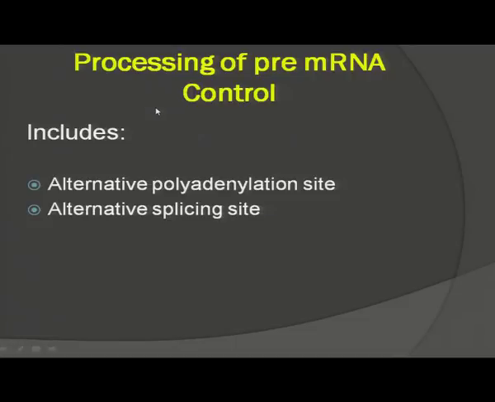The next level of control is processing of pre-messenger RNA control, and it includes alternative polyadenylation site and alternative splicing site.